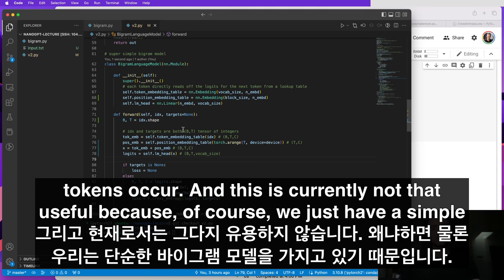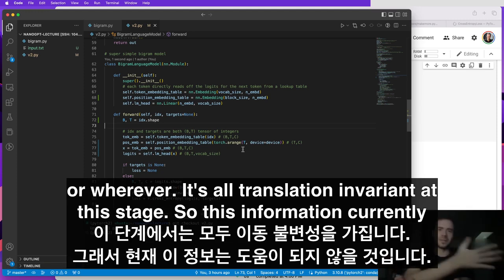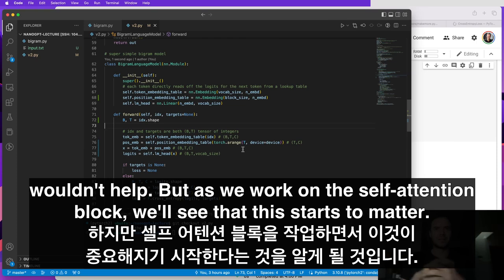And this is currently not that useful because, of course, we just have a simple bigram model. So it doesn't matter if you're in the 5th position, the 2nd position, or wherever. It's all translation invariant at this stage. So this information currently wouldn't help. But as we work on the self-attention block, we'll see that this starts to matter.